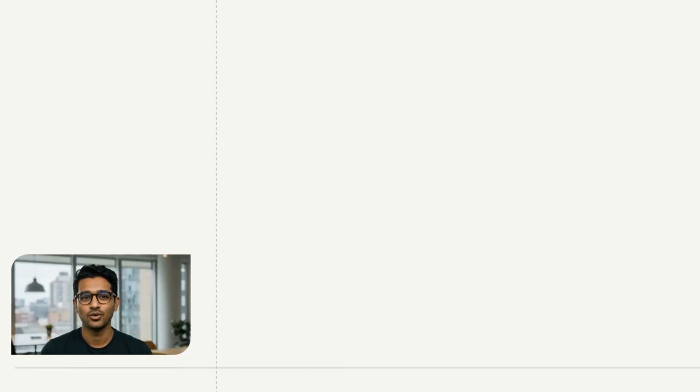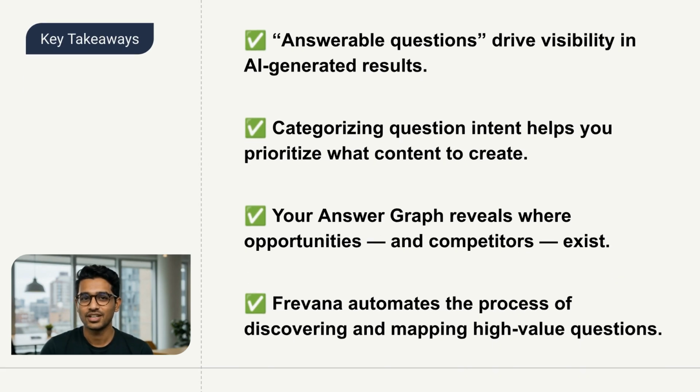There are 4 AEO question types. First, informational. Asks for facts or definitions, like, what is answer engine optimization? Second, comparative. Weighs options, like, Frivana versus SEMrush, which is better for startups. Third, operational. Asks how to do a task, like, how to create an LLM-readable FAQ page. Fourth, brand-based. Names a product or brand, like, does Frivana support LLMs.txt checks?